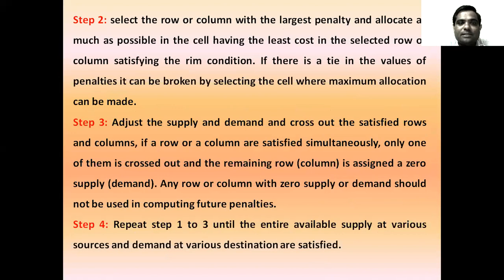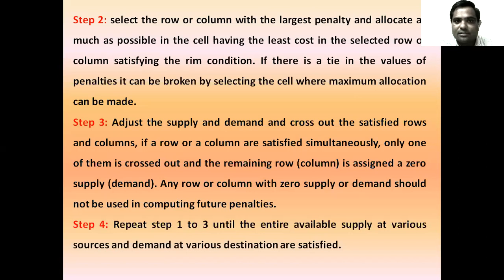Second, select the row or the column with the highest penalty and allocate as much as possible in the cell having the least cost in the selected row or column, satisfying the rim condition. If there is a tie between the values, it can be broken by selecting where the maximum allocation can be made.